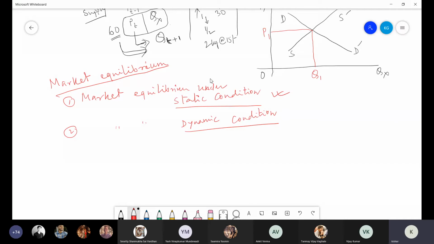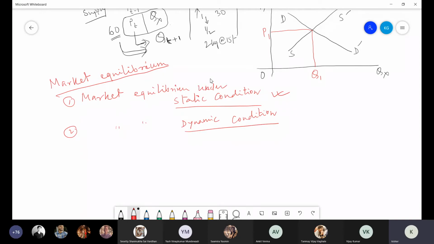These are all standstill, meaning constant. That is possible when you are considering a very short period. Right now, if you are analyzing demand, most of your parameters will be constant, fixed.